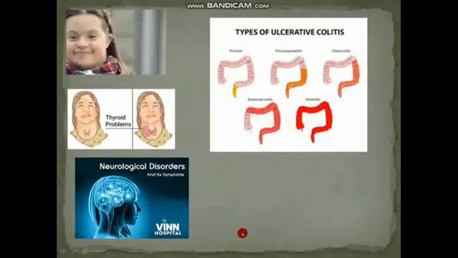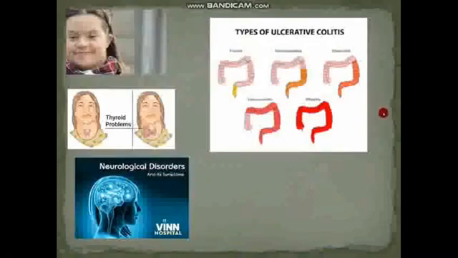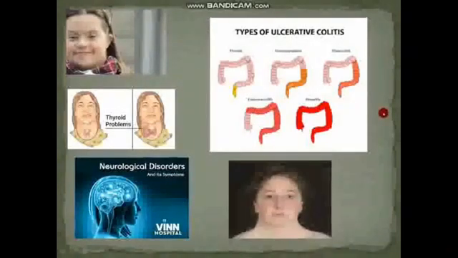Then we have ulcerative colitis. All these are types of ulcerative colitis. If any one of them occurs, then due to this ulcerative colitis, celiac disease will also occur. Then this is Turner syndrome. Turner syndrome is also a main cause of celiac disease.